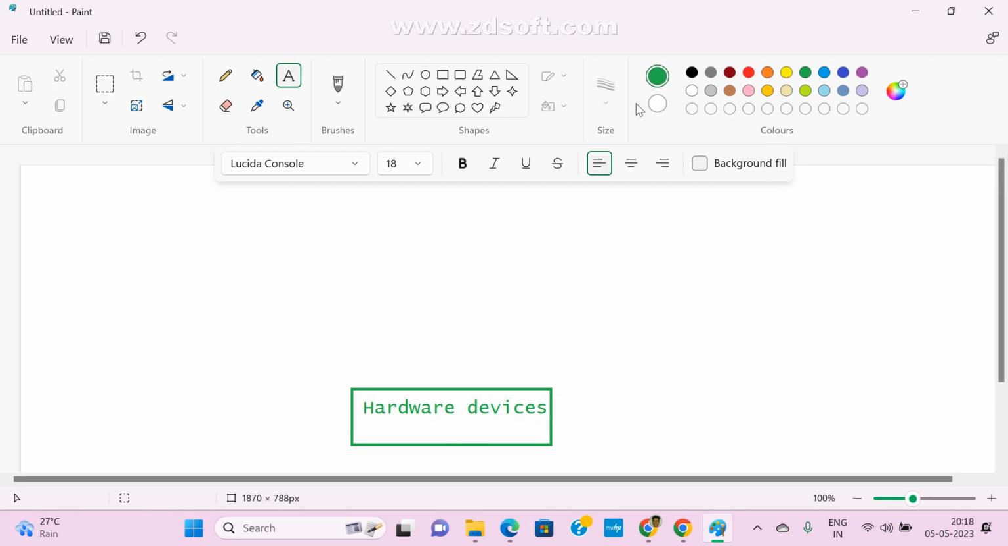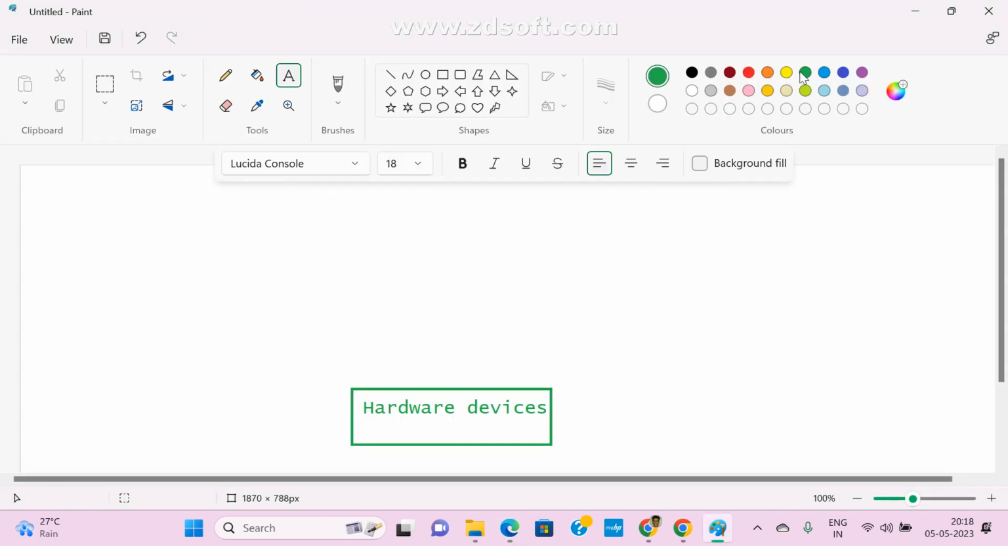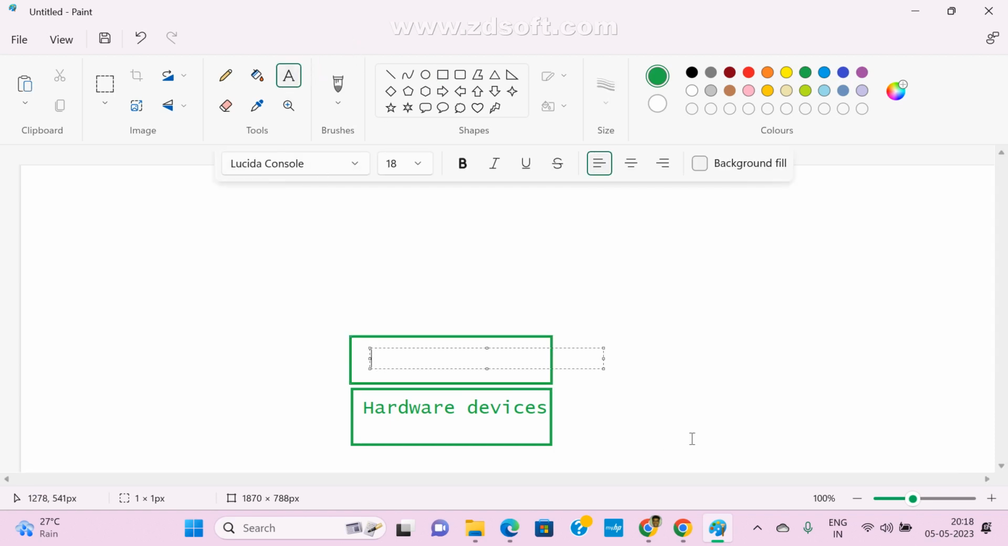On top of that we install the operating system. That operating system might be Windows or Linux, whatever it may be, based on our requirement. Without an operating system, the hardware devices won't work, so we need to install any one operating system.